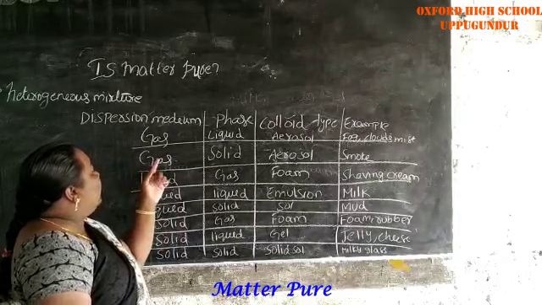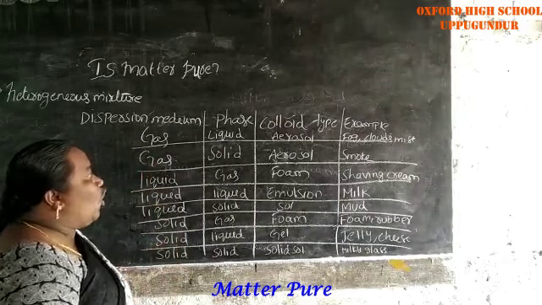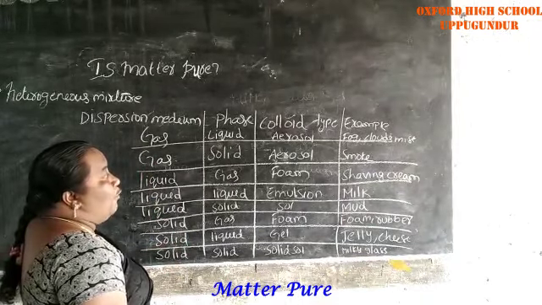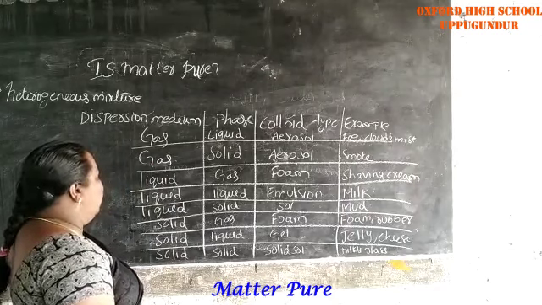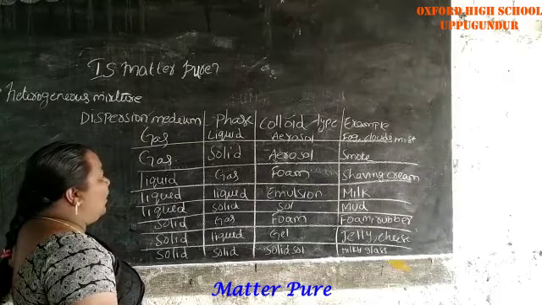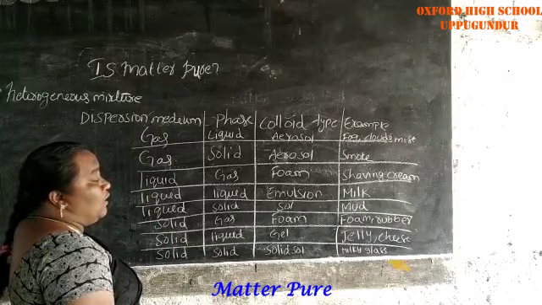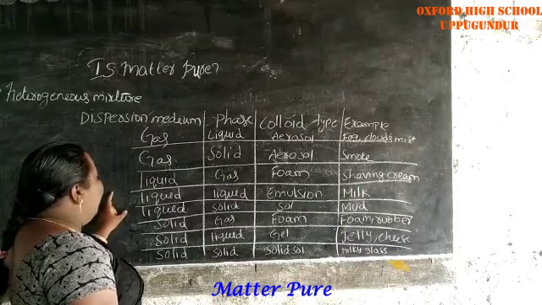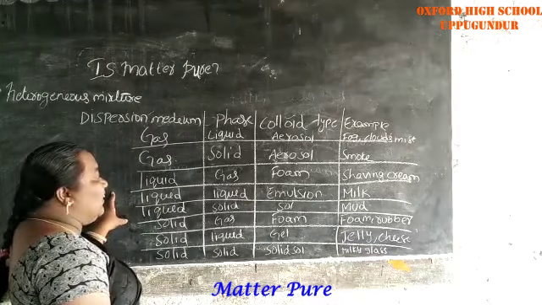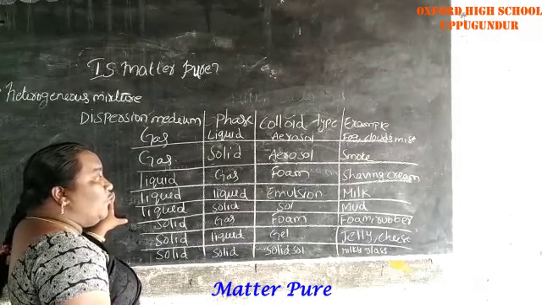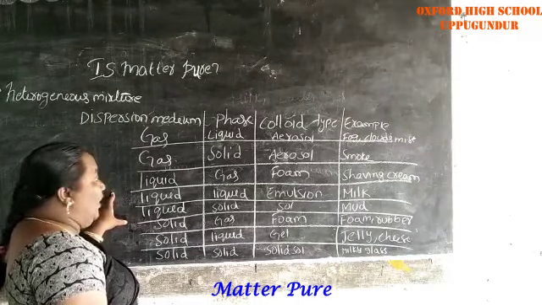See, we know the dispersion medium, phase, colloidal type and examples. Dispersion medium gas, phase liquid, colloidal type aerosol. Examples: fog, clouds, mist. Dispersion medium gas, phase solid, colloidal type aerosol. Example: smoke. Dispersion medium is liquid and dispersed phase is gas. Colloidal type is foam. Example: shaving cream.